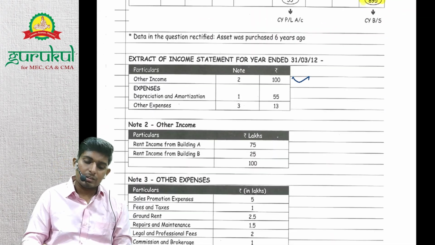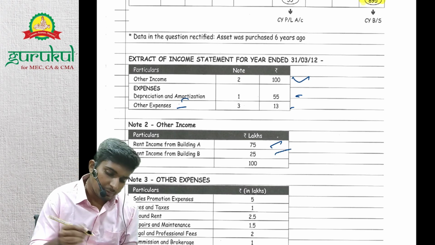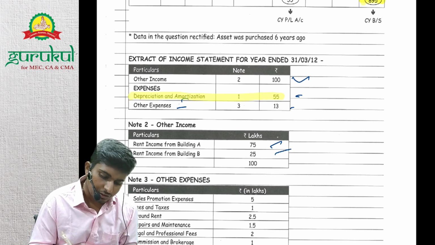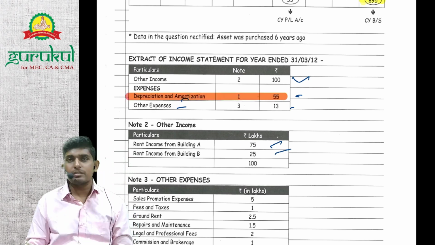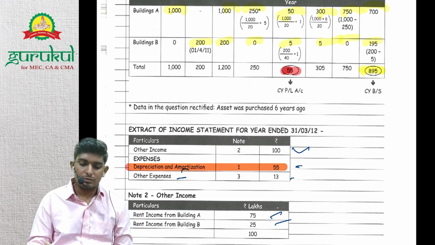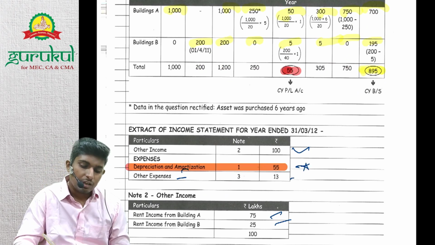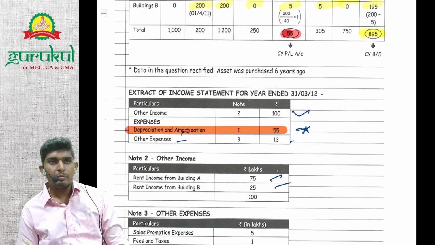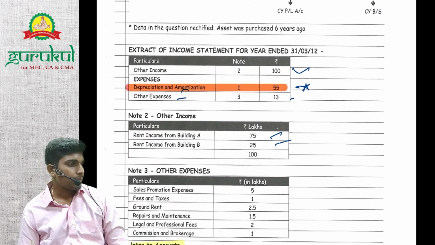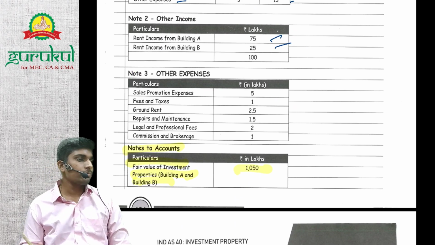Other income will consist of rental income from both properties, and all depreciation and other expenses will be recovered. What we will mess up is we won't record depreciation here. We will forget to write depreciation here because it is not given. But actually we are computing it here, and this amount should appear here. So this may be your mistake spot. So just highlight where you may make a mistake here, right? Just take 2 minutes to review the question.